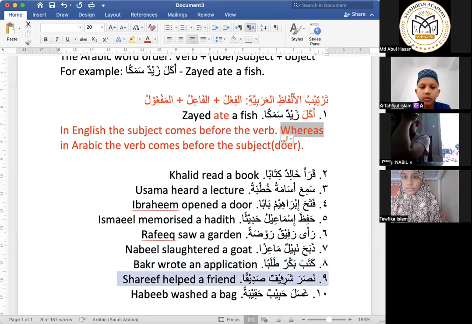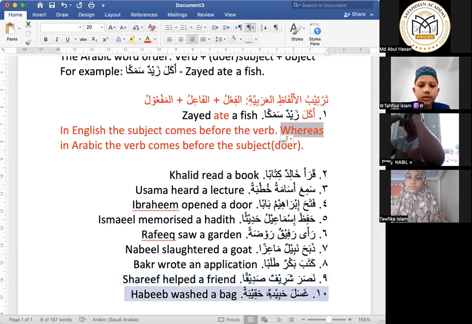The next example, Nasara Sharifun Sadiqan. Sharif helped a friend. So in this English sentence, the subject Sharif came before the verb. Whereas in this Arabic sentence, the verb Nasara came before the subject Sharif.